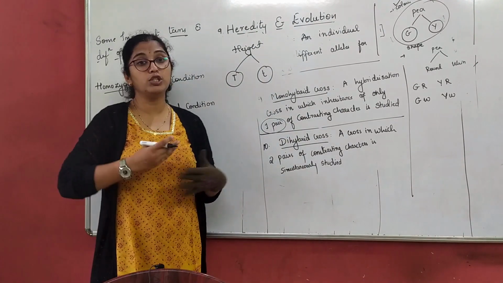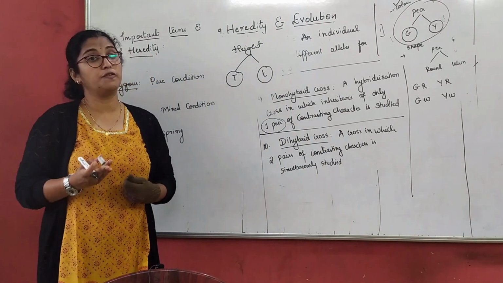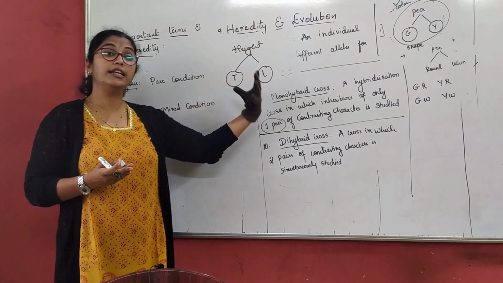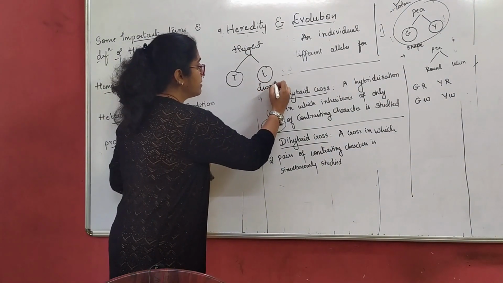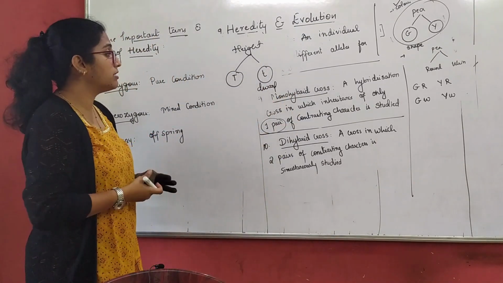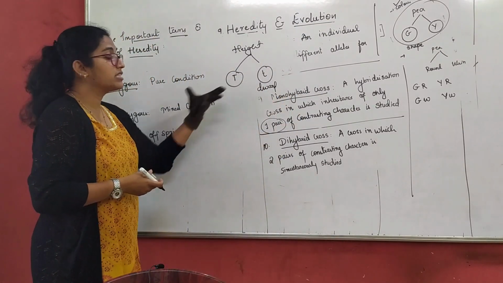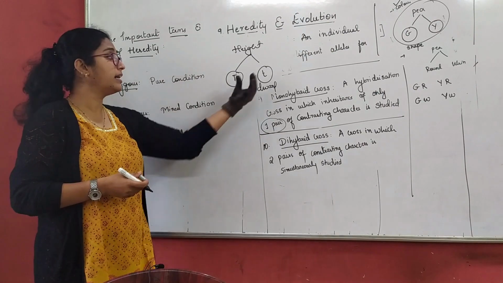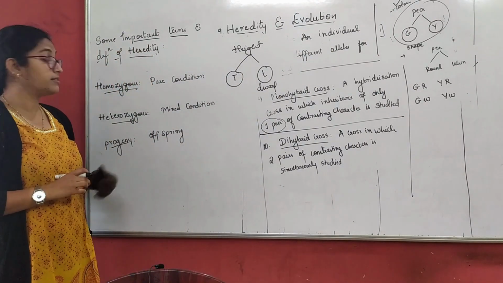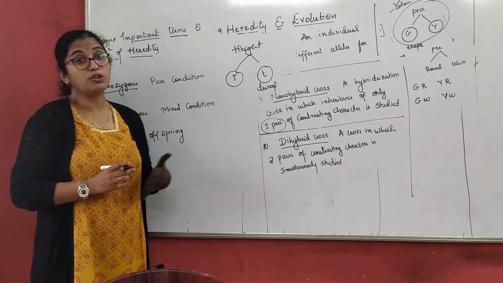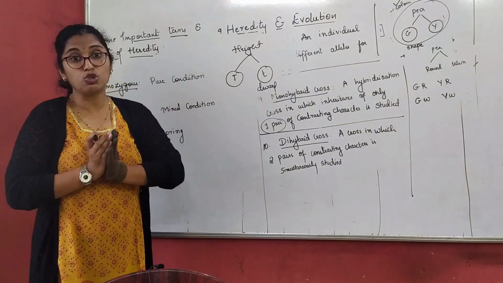Here we don't use the word short. Instead of short, we use tall and dwarf plant. You will understand this later as we proceed further. So we are studying a pure tall plant and a pure dwarf plant. That is called homozygous. When I talk about heterozygous, it is the mixed condition.